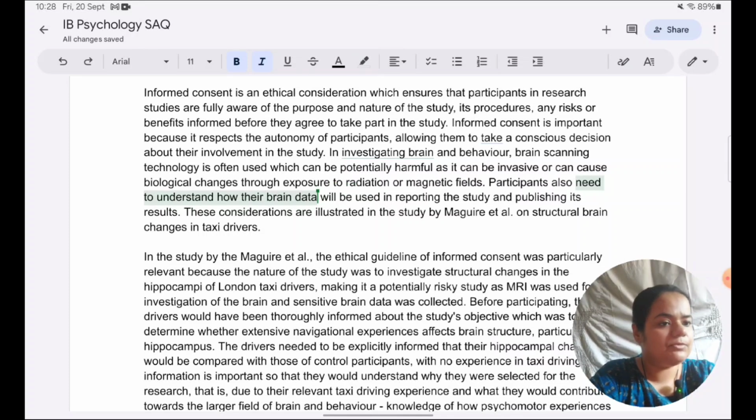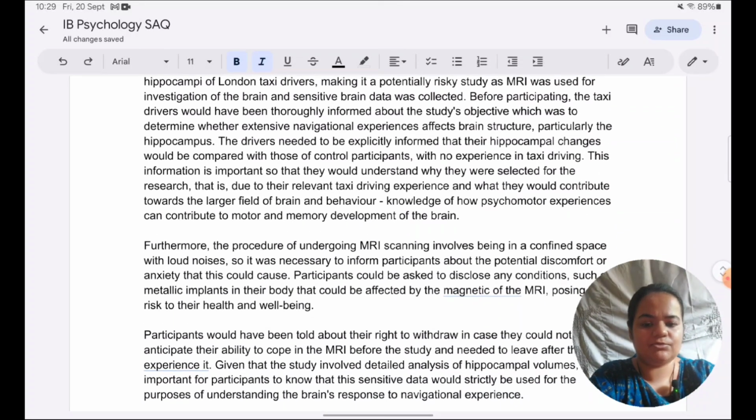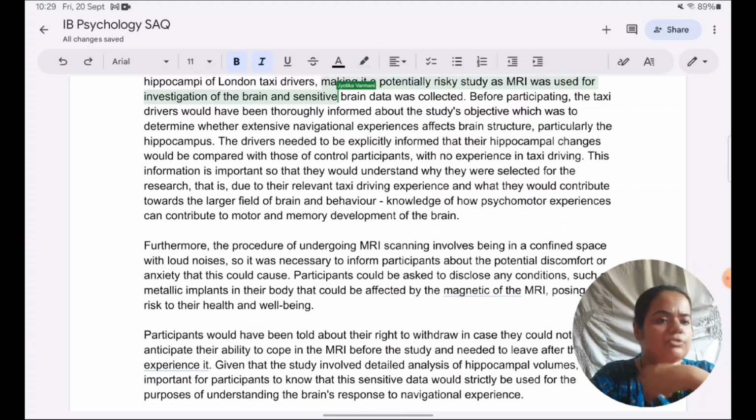So in brain type of research, they need to know at the stage of informed consent where their data will be used. These are all the points that I have then discussed with respect to Maguire. So for example, this is the purpose which they need to know about. This is the procedure that they will have to undergo, MRI scanning. That is what they need to know about.